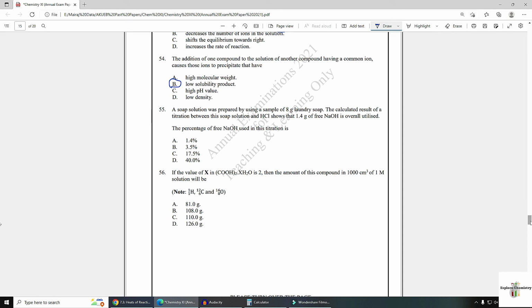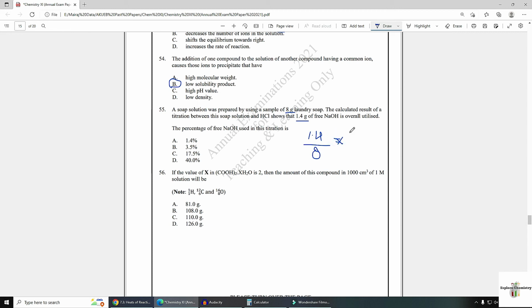Number 55. A soap solution was prepared by using a sample of 8 gram laundry soap. The calculated result of the titration between this soap solution and HCl showed 1.4 gram of free NaOH is overall utilized. The percentage of free NaOH used in this titration: 1.4 was calculated and in total you have taken 8.